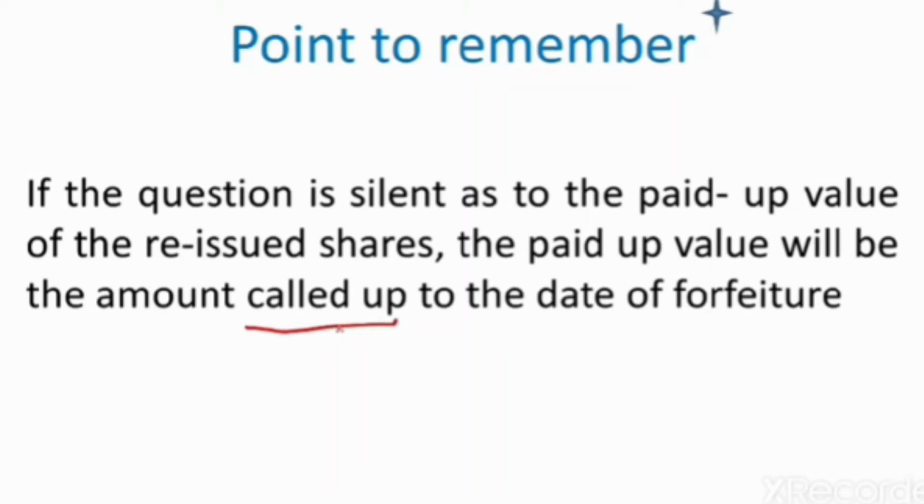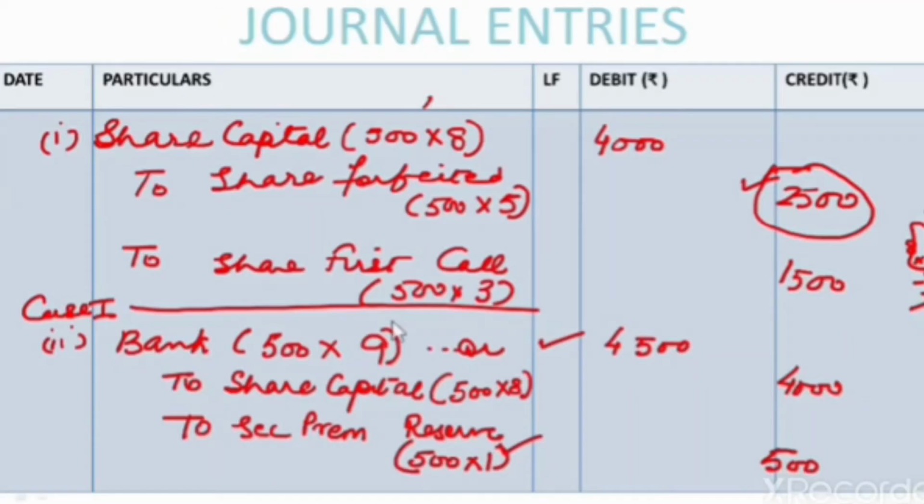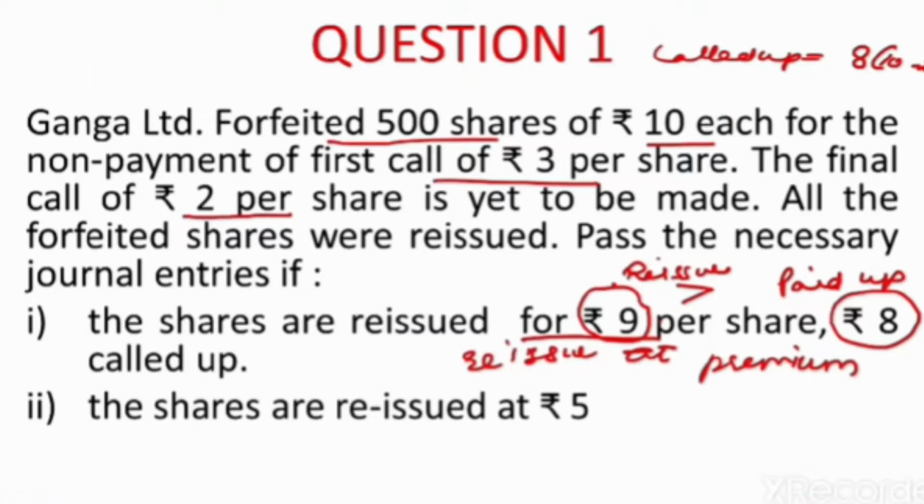So this is an assumption, made when the question is silent. The question might tell the paid up value to be fully paid also. But when it is silent, the paid up value will be considered as the called up value. So we read the question again. The shares are reissued at rupees 5 per share now.